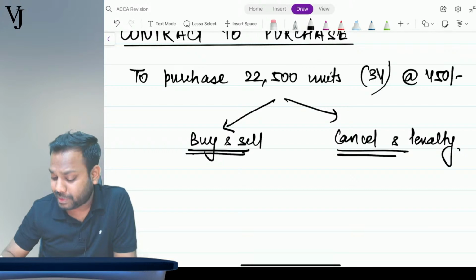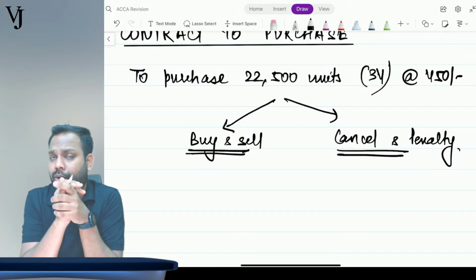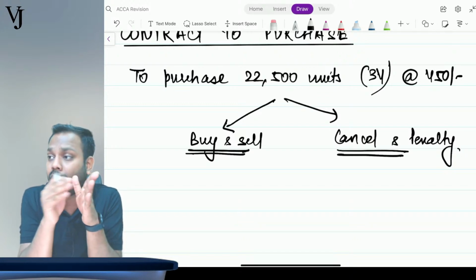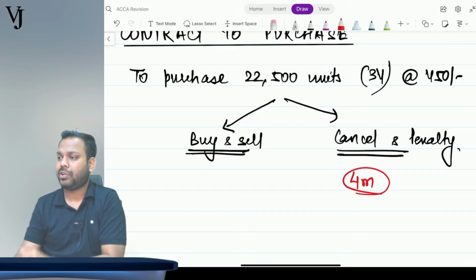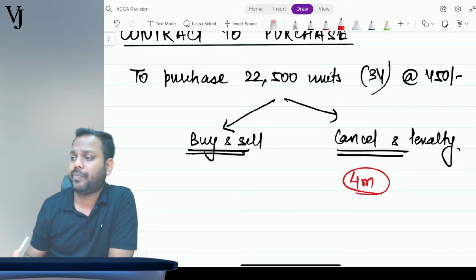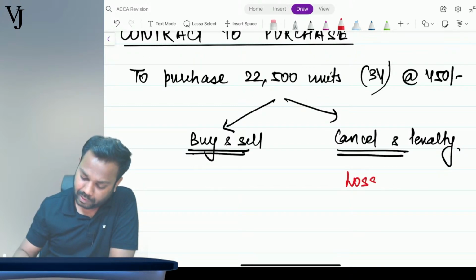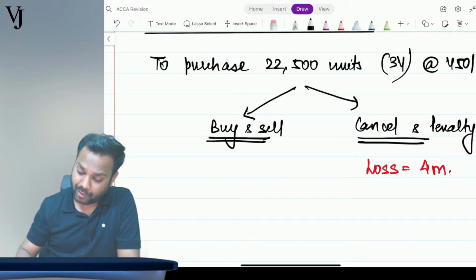Now, as a rational person, which option will you want to go for? The option where my loss is less. In this case, I do have a loss of how much? 4 million. Yes or no? In this case, I have to pay a penalty of 4 million and I can cancel the contract, no further liability. So this 4 million is a loss. I'll write here: the loss is 4 million here.